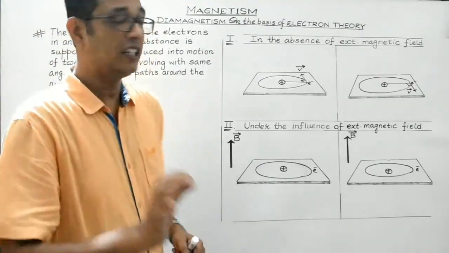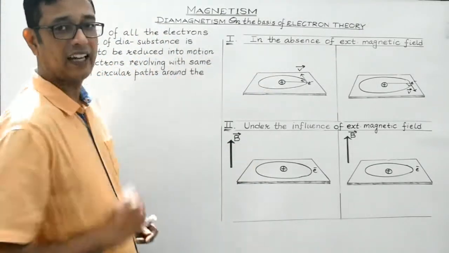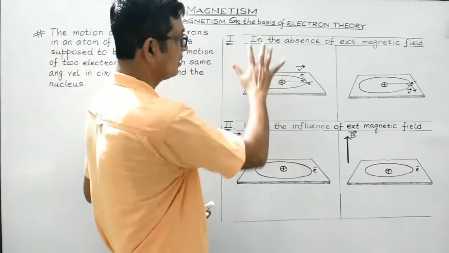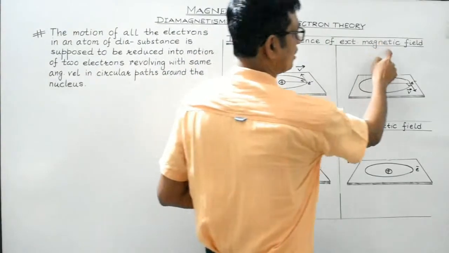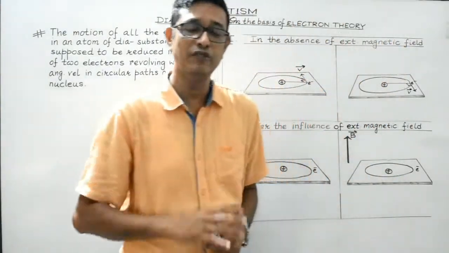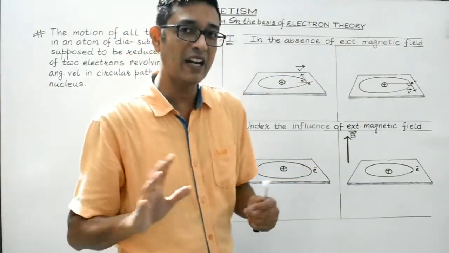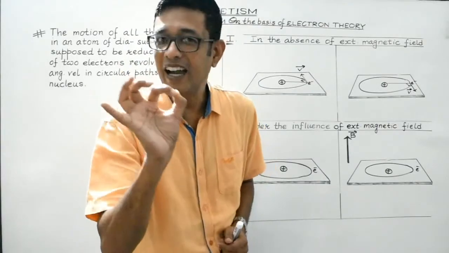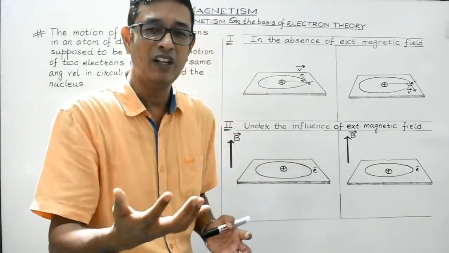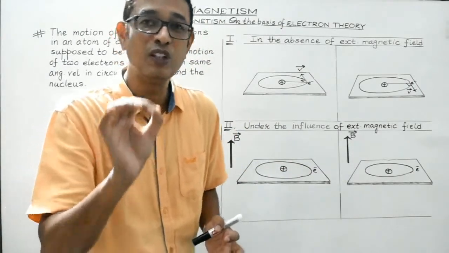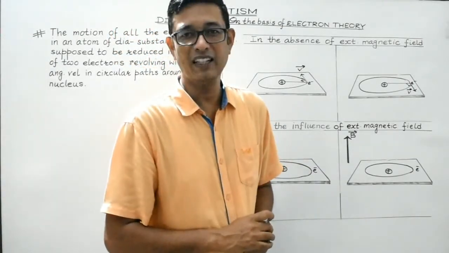Let me clarify this point with the help of this diagram. We'll discuss two cases. One is in the absence of an external magnetic field. This I have stated very often: in the absence of any external magnetic field, the net magnetic moment of any magnetic substance, be it dia, para or ferro, is always equal to 0. Always remember that.